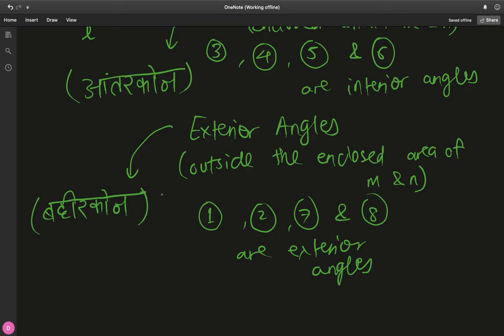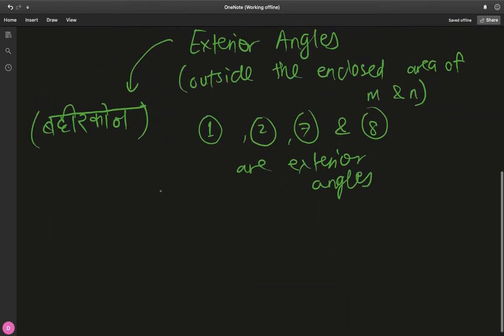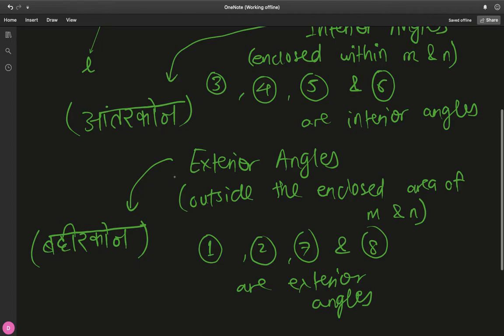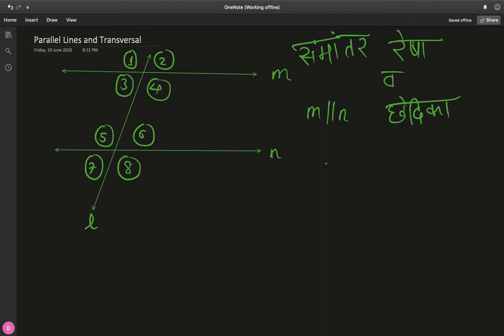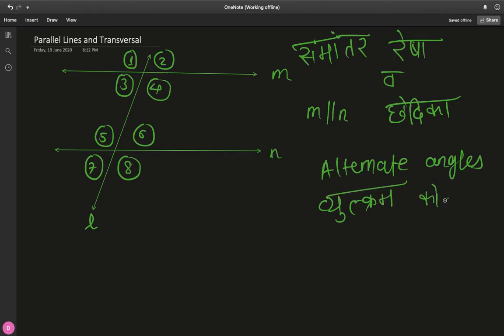Okay, fine. Now it's actually time to move on to what we call alternate angles. And for vernacular purposes, these are Vyutkram cone. And these are basically those angles which lie on either side.